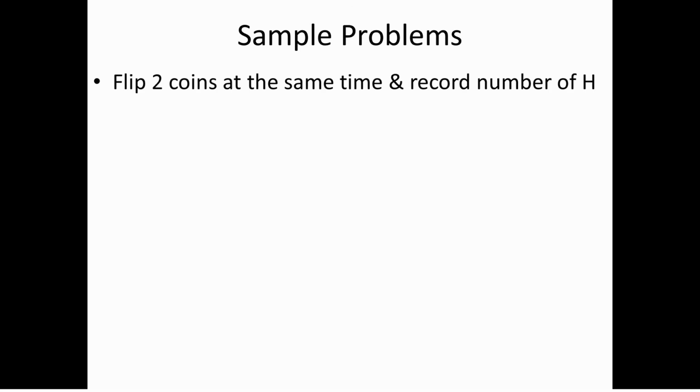Okay, so let's look at some sample problems. Suppose, for example, we flip two coins at the same time and record the number of heads. That's our experiment. Notice that part of the experiment is what I'm recording and how the process is being done. What is my sample space? Well, it's the number of heads I can have in two coin flips, so it could be 0, 1, or 2.